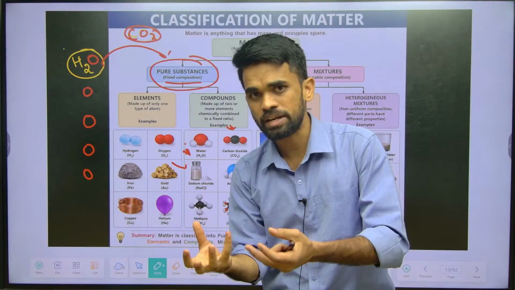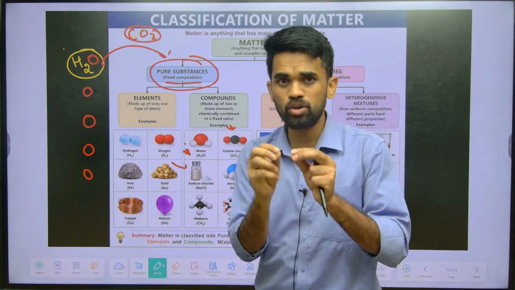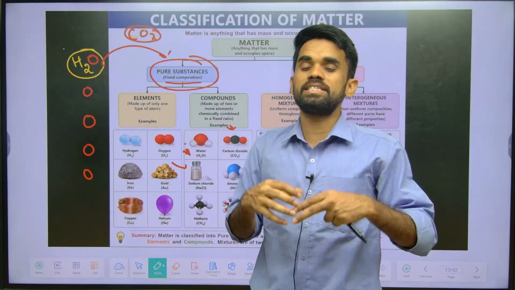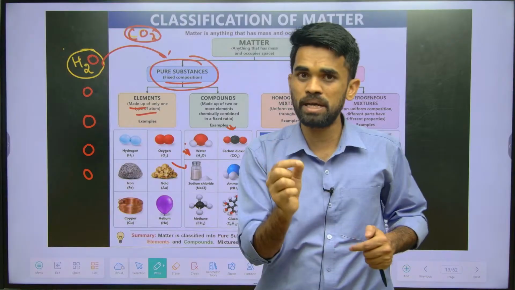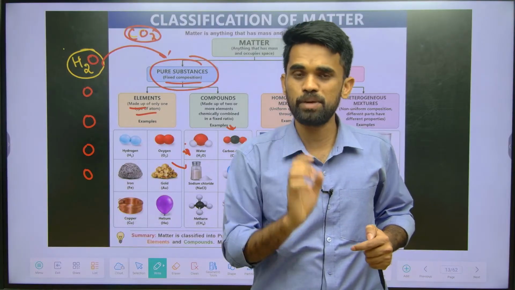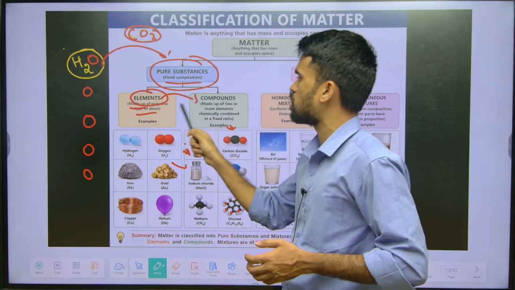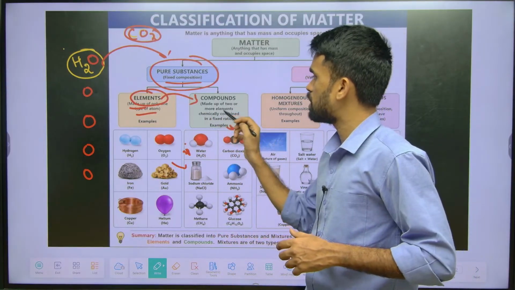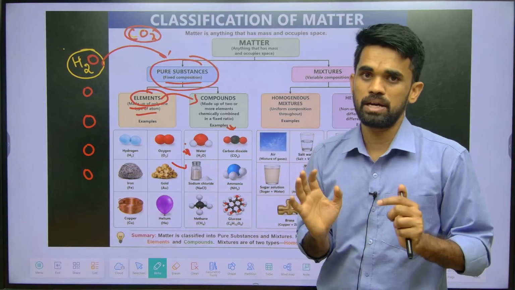Sugar is also an example of a pure compound. An element is also pure, and it has an individual existence. It is made up of only one type of atom. Elements are made up of only one type of atom. When these elements are combined, we get compounds. Compounds are made up of two or more elements which combine chemically.